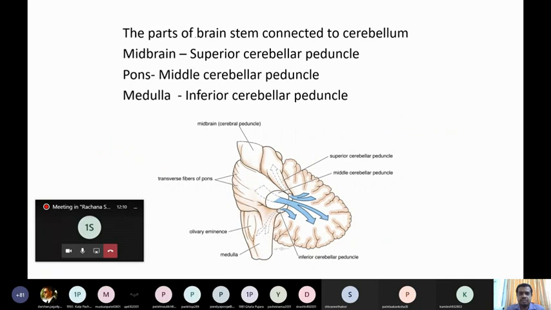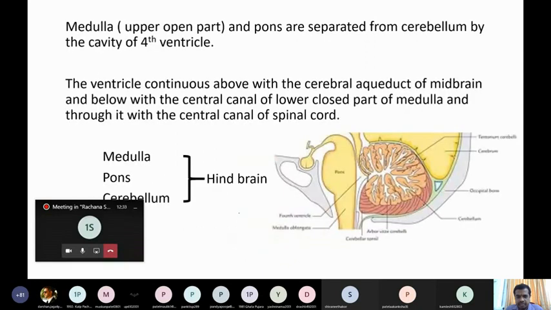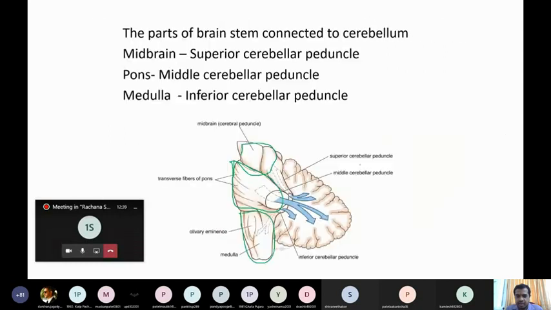Now the parts of the brainstem are connected to the cerebellum. You can see here, this part is midbrain, and below the midbrain we have pons, and below the pons there is medulla. Now all these three parts, and earlier we saw in the image, behind them lies the cerebellum. All these three parts are connected to the cerebellum by means of a communicating trunk.